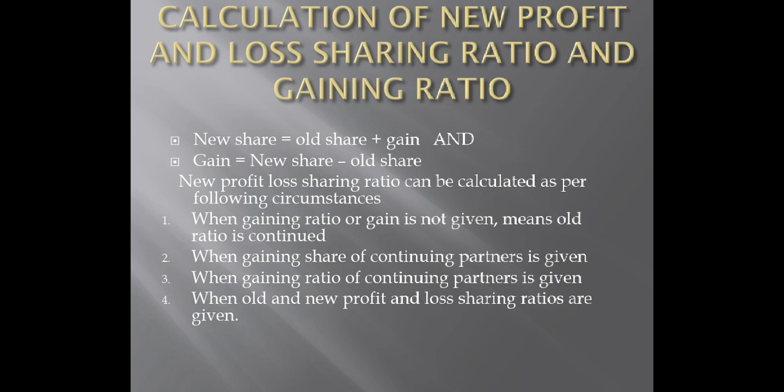So in this chapter, you have to obtain gaining ratio anyhow, or else new profit and loss sharing ratio if it is to be applied in any of the adjustments. In short, things are related. So these are the circumstances. They'll be applied one by one in your long sums.